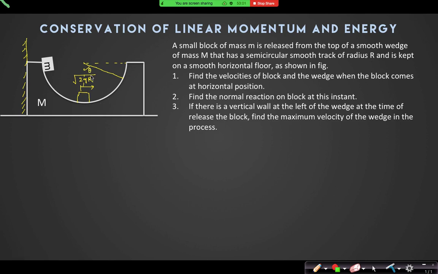If it can rise to the top, then what should the value of theta be? 90 degrees. Now, when it rises to the maximum height, what is the relative velocity of the block with respect to the wedge? Zero. The u relative at this instant is 0 when it rises to the maximum height.